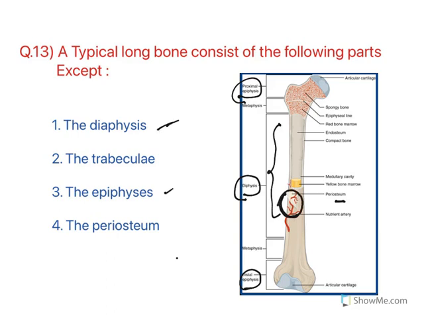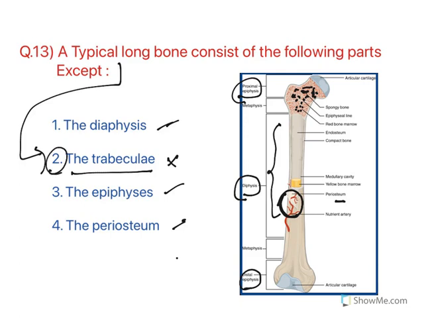So diaphysis, epiphysis, periosteum are the parts of bone, but tubercle is not a typical part of bone. Now understand this question. In fact, tubercles are also present in bones, but not in every bone. When people grow in age, in osteopenic condition, tubercles will not be there. So you need to figure out the most suitable answer, and that is the second one.